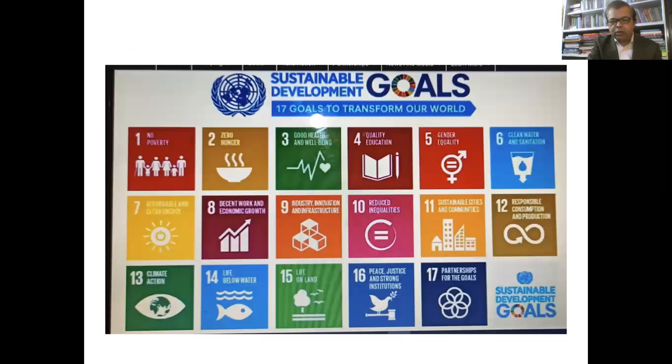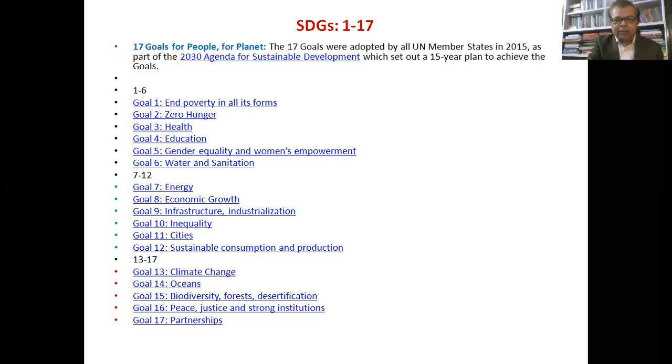Well, this is a picture of those 17 goals as released by United Nations, and I think most of you might have seen this at some or the other level. And here are those 17 goals. Goal number 1, end poverty in all its forms. Goal number 2, zero hunger. Goal 3, health. Goal 4, education. Goal 5, gender equality and women's empowerment. Goal 6, water and sanitation.